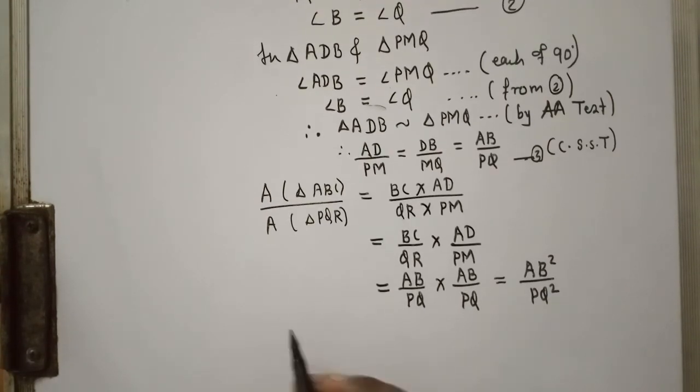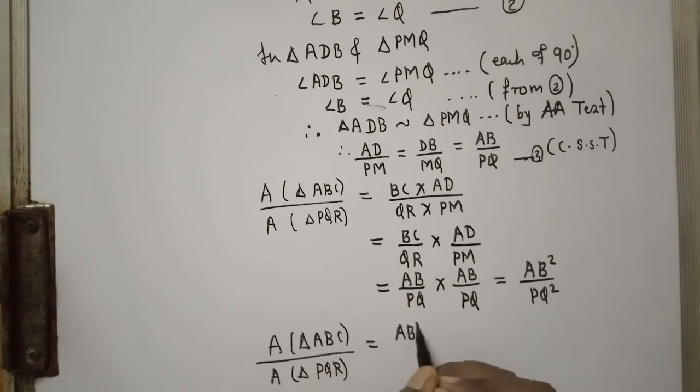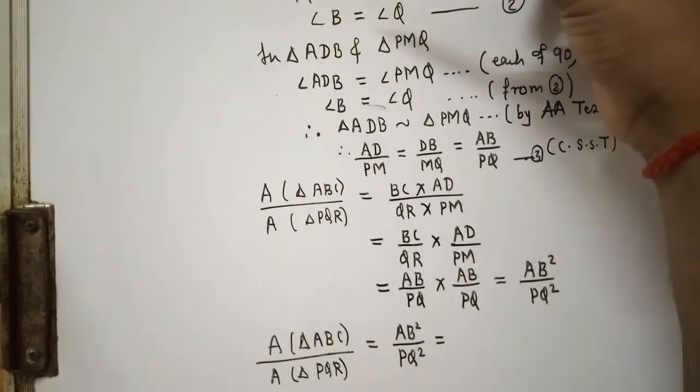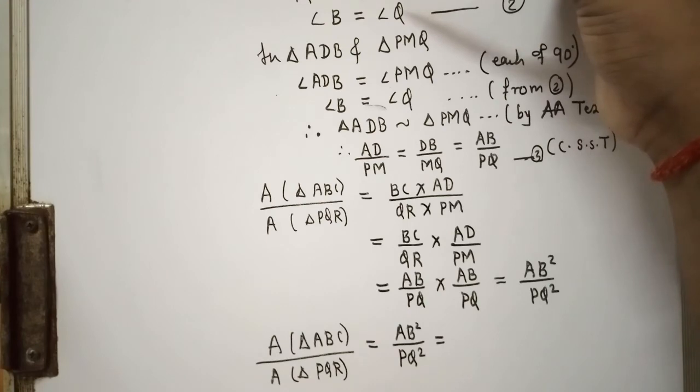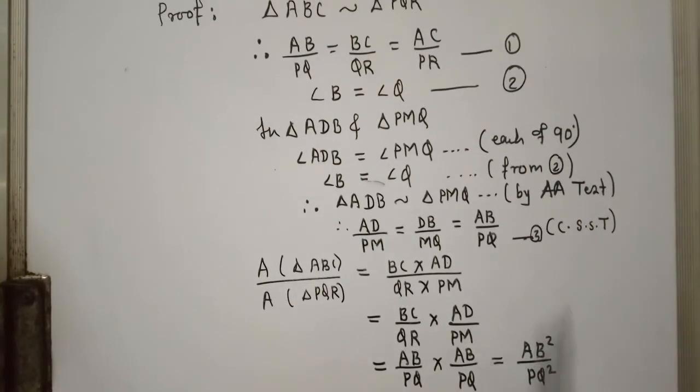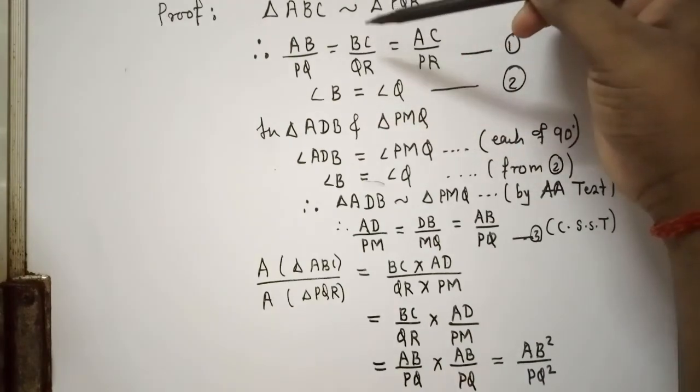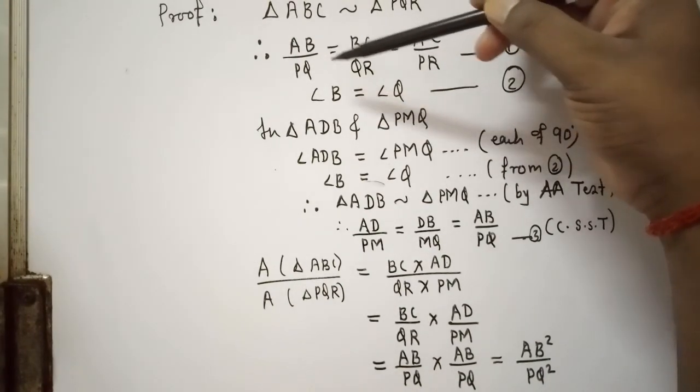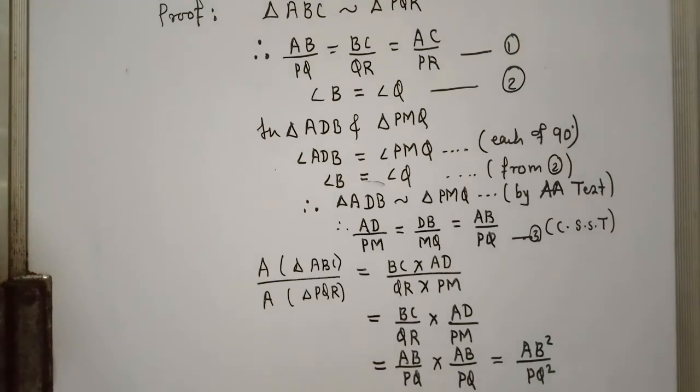So our final result is what? Area of triangle ABC upon area of triangle PQR, which is equal to, as already proved, AB square by PQ square, which is again equal to what? Here we can say AB by PQ is equal to BC by QR. Therefore AB square upon PQ square is BC square upon QR square.